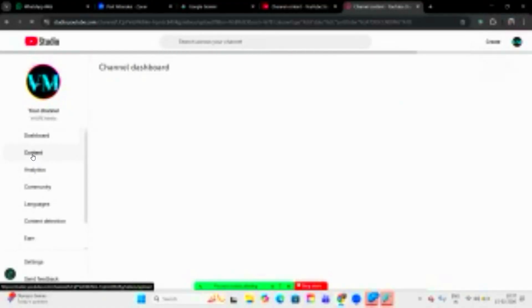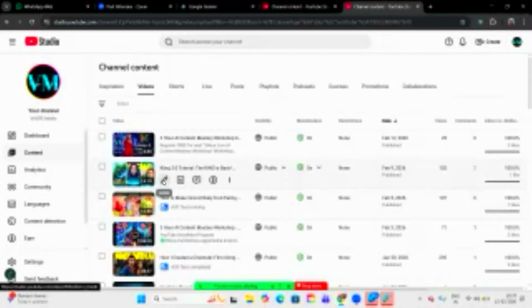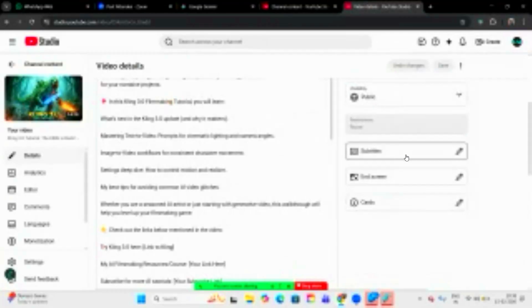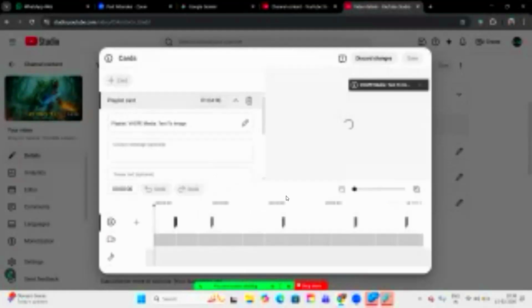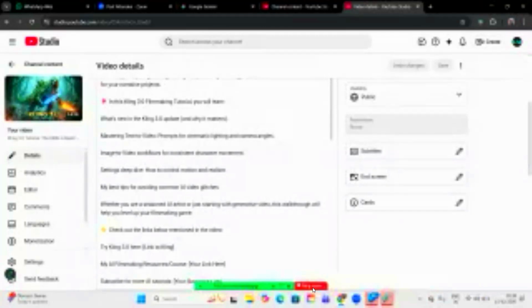I'm showing you the back end. Let's say I'm taking this one. Here on the right hand side, you see, we have cards, right? If I go to edit option, see, I have given so many cards. Like this, it comes. Can you see this black strip? Like this, it comes. That link will come, right? Yes, that comes in between. So you are giving other videos' links over there, other playlists.